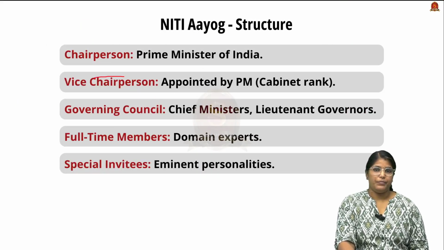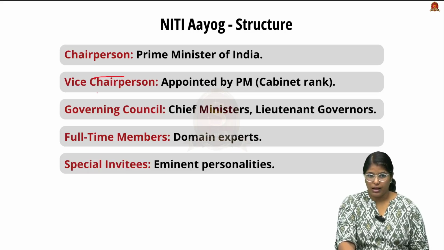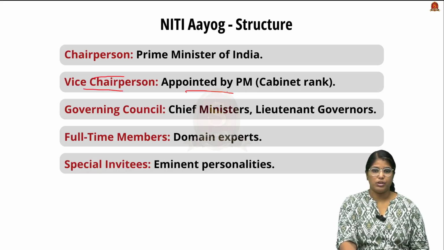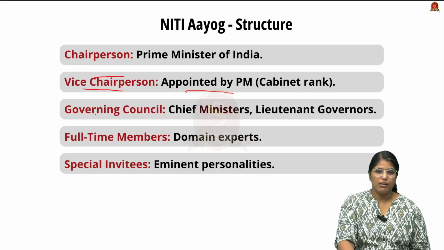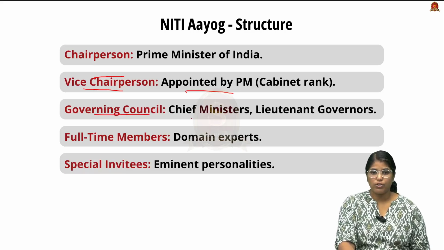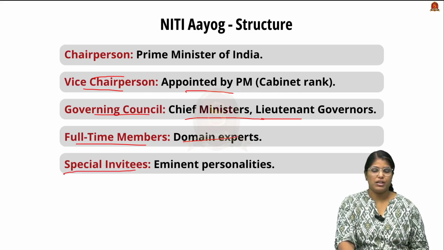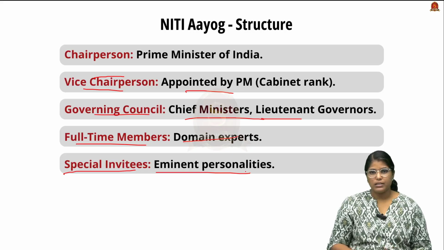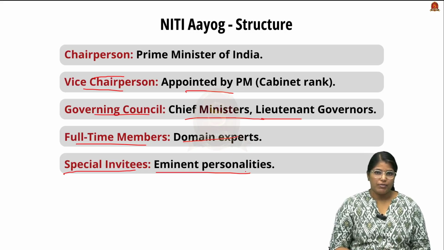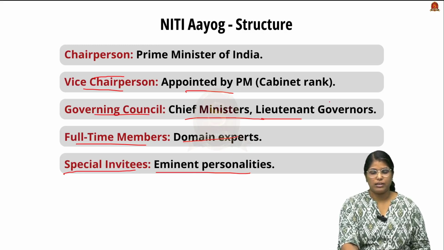Firstly, the chairperson is our Prime Minister of India. Then comes the vice chairperson, who is appointed by the Prime Minister. He will be in the cabinet rank. Then we have the governing council, which includes all the chief ministers and the lieutenant governors, and there are certain full-time members who are experts in certain domains, and we have special invitees in special meetings. For example, eminent personalities will be asked to appear in front of NITI Aayog whenever called for. So this is the structure of NITI Aayog.